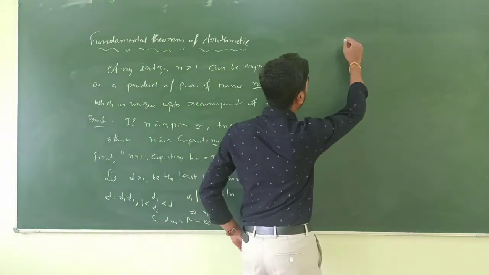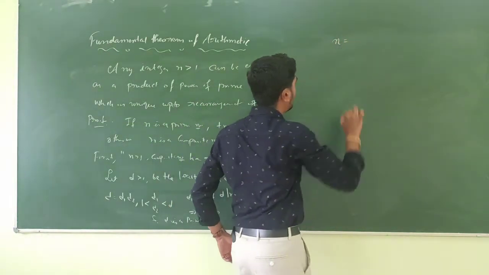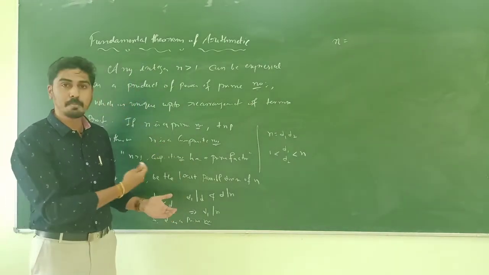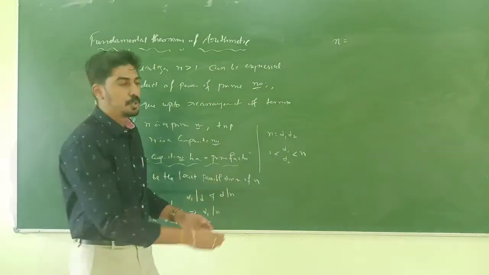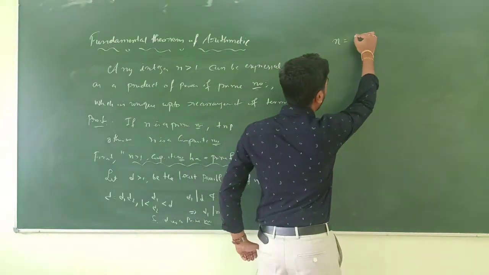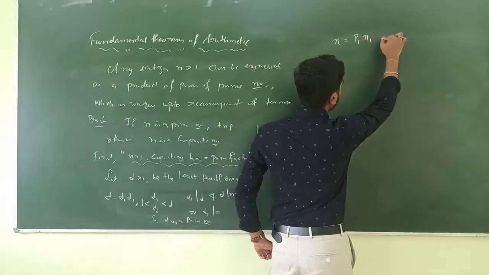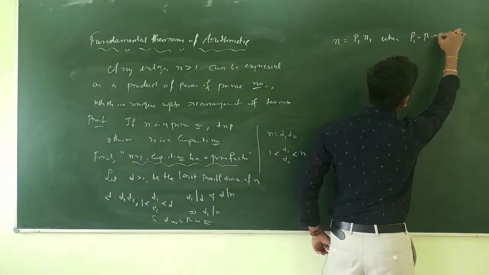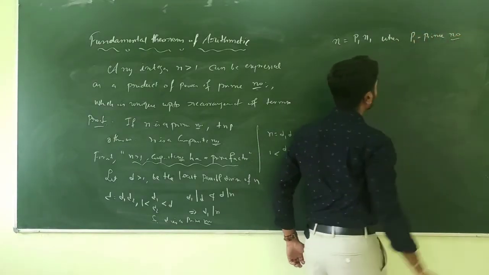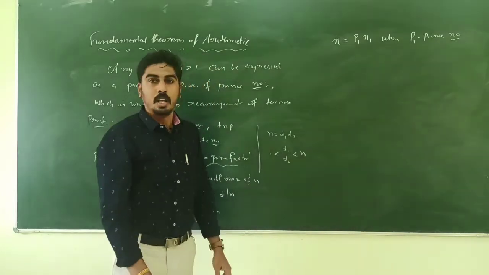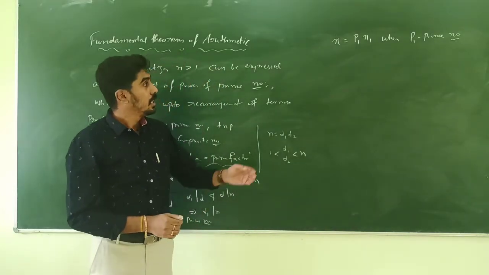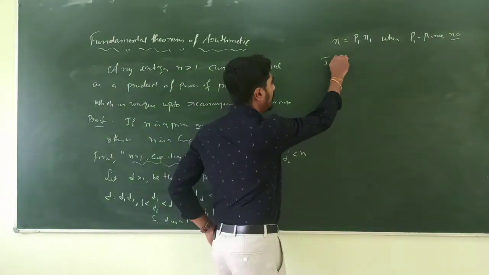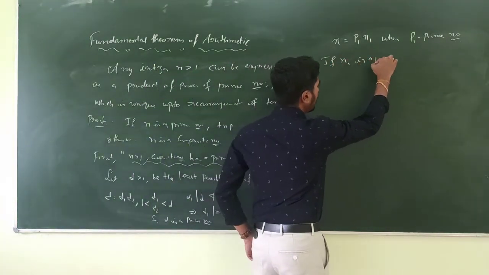Now n is a composite number, so we can find a prime number which divides n. So n can be written as p1 into n1, where p1 is a prime number. Now if n1 is a prime number, then stop.